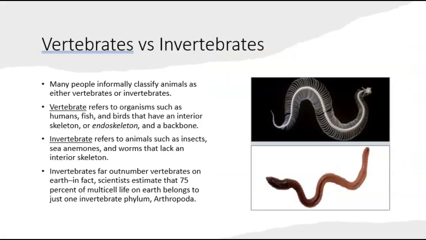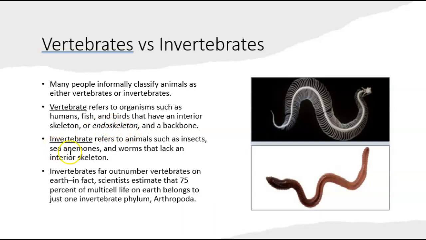All right, so the difference between vertebrates and non-vertebrates or invertebrates. This is a division in our animal kingdom. So a vertebrate is an organism that has a backbone, right? You have the vertebrae in your backbone, that is a vertebrate. So humans have a backbone, fish and birds, and along with that internal backbone, they have a skeleton. And that skeleton is called an endoskeleton. Here's that word, endoskeleton, meaning a skeleton inside their body.